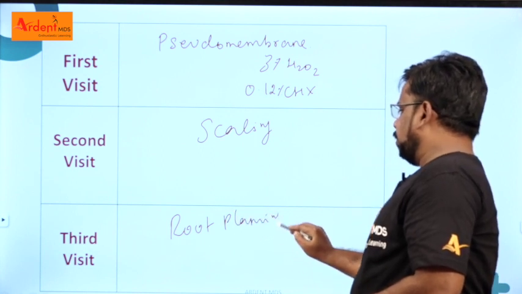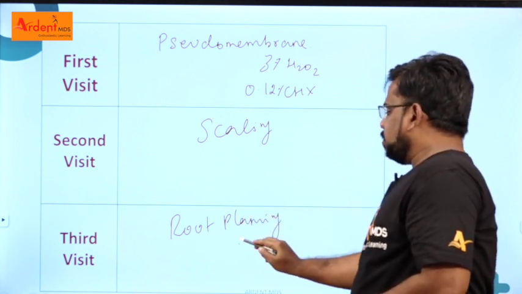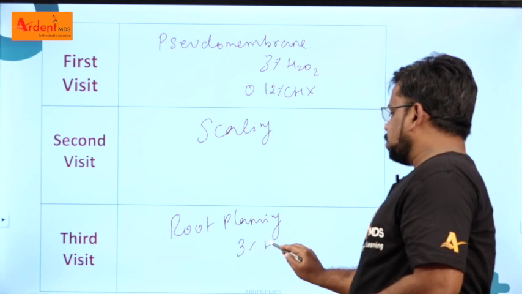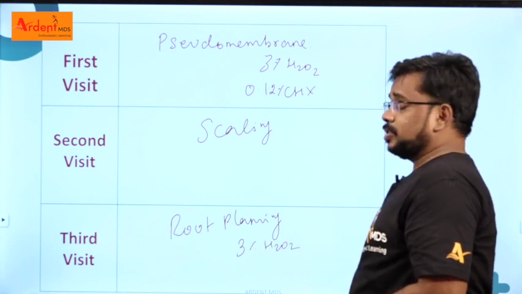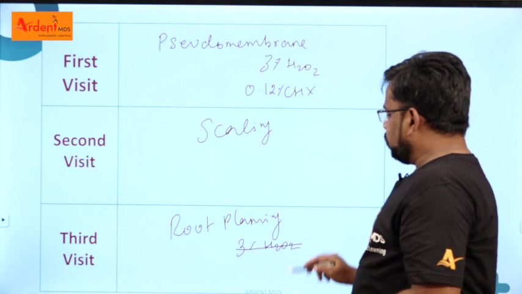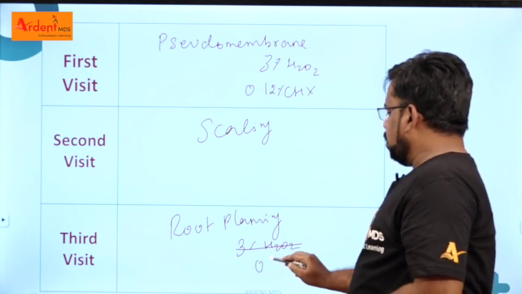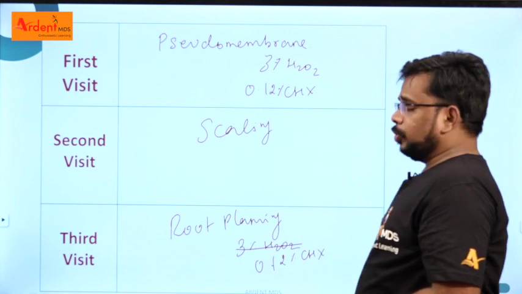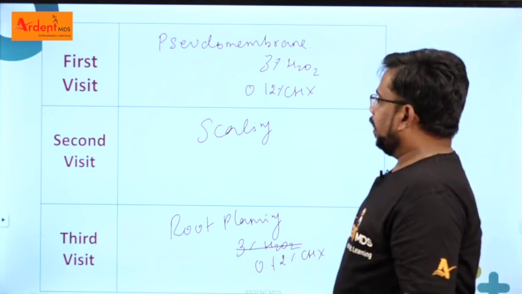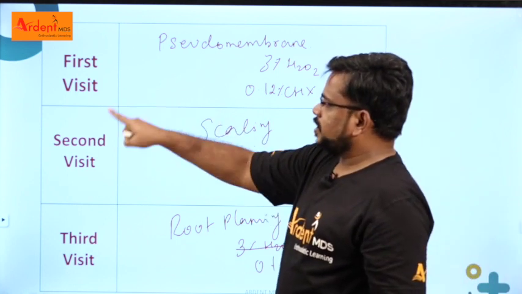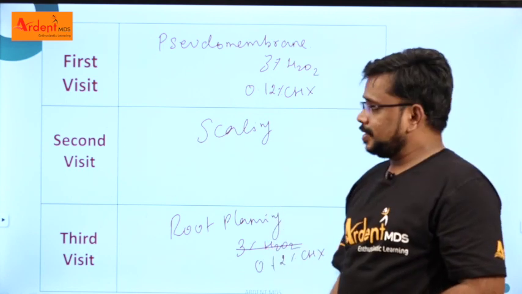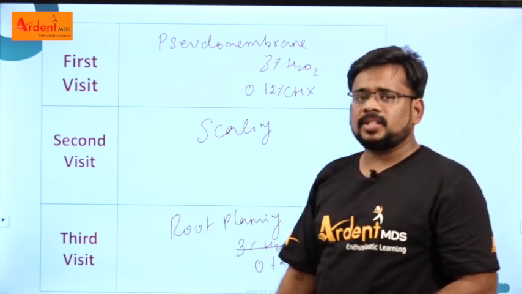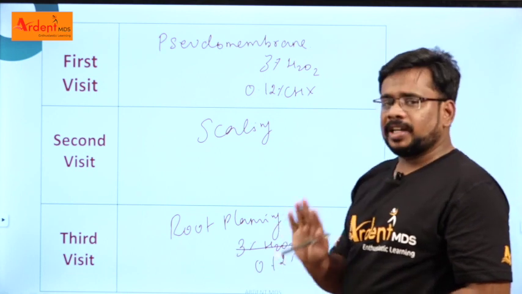Here, ask the patient to stop the 3% hydrogen peroxide and continue the chlorhexidine for the next 2 to 3 weeks. The time period between the first visit and second visit is 1 to 2 days, and from the second visit to the third visit is 5 days. So this is what is given in the Carranza.